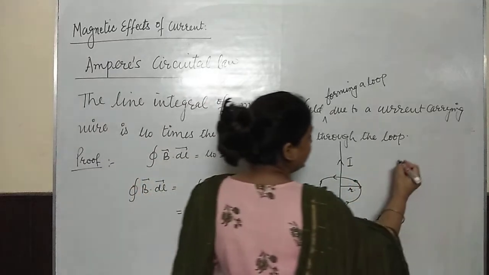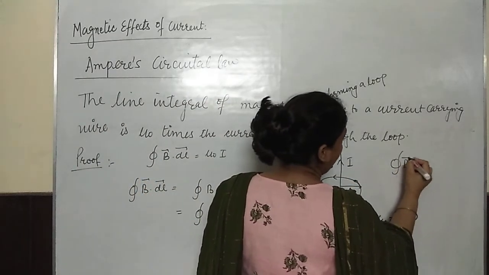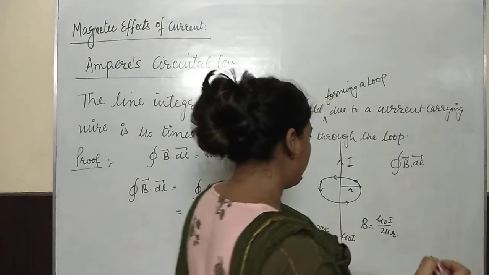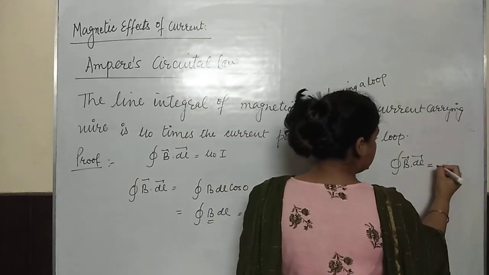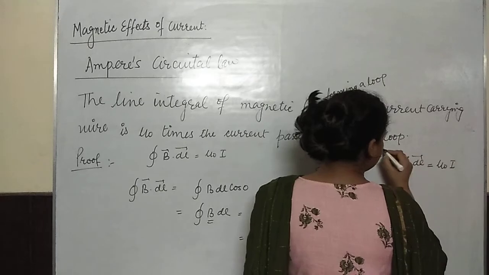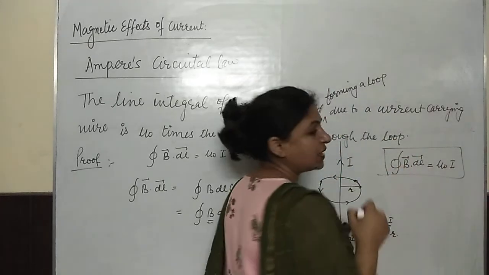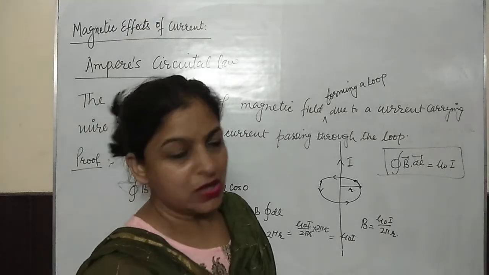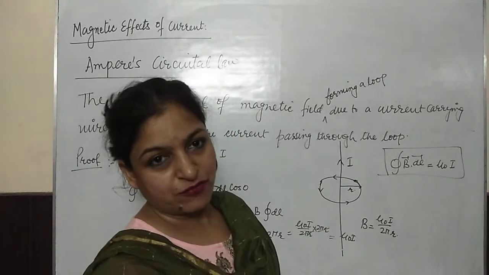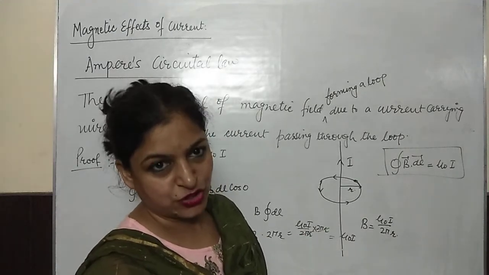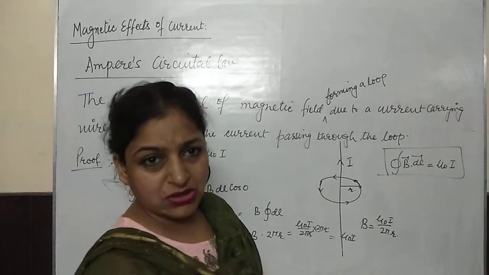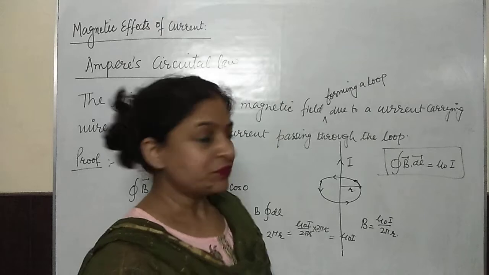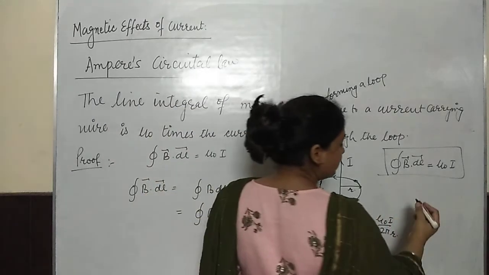So what we can write here? Line integral of magnetic field over the closed loop is mu naught times the total current threading that loop. Total current entering the loop or coming out of the loop. So total current you have to consider, and sign conventions we have to use. The current which is entering the loop we can take positive, the current which is leaving the loop may be taken as negative. So one example I am going to consider here.